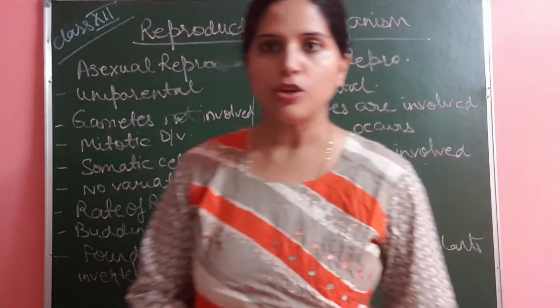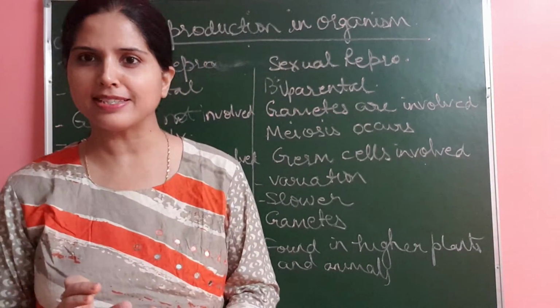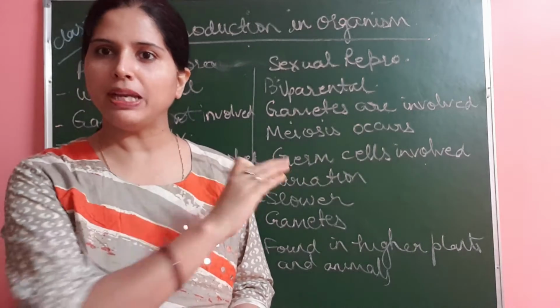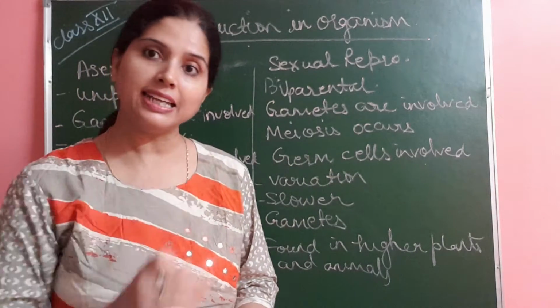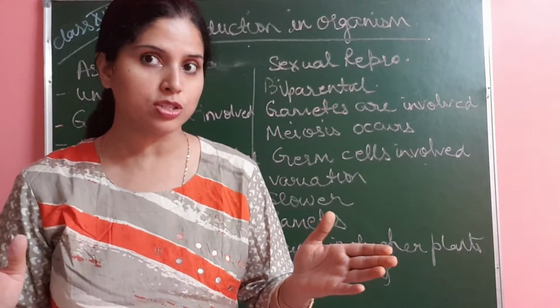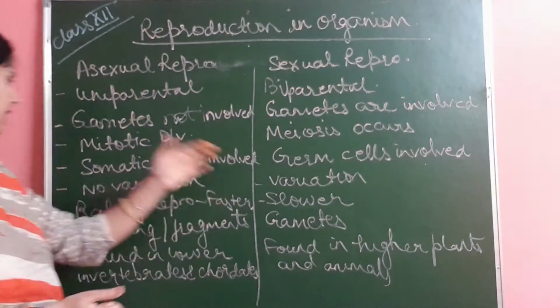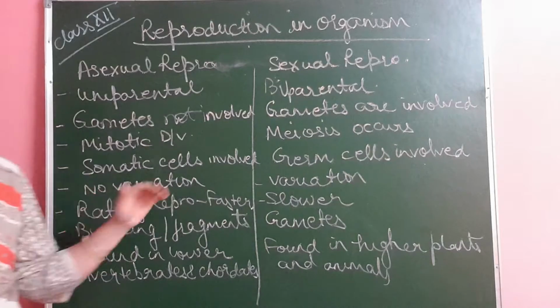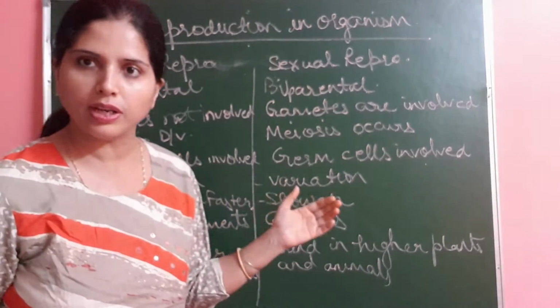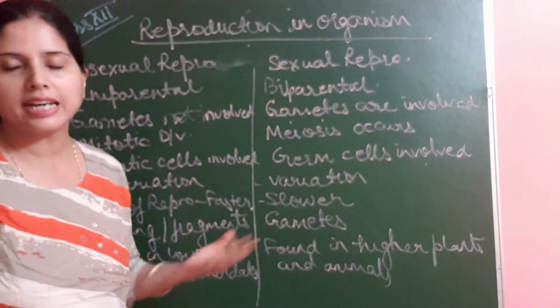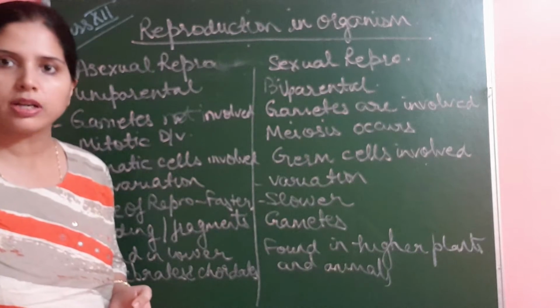Do you remember meiosis, prophase, LZPD square? So in the Pachytene stage, what is occurring? The crossing over is occurring, and that is why there is variation. Next, somatic cells are involved. In the somatic cells only, mitotic division is occurring, which is leading to asexual reproduction.